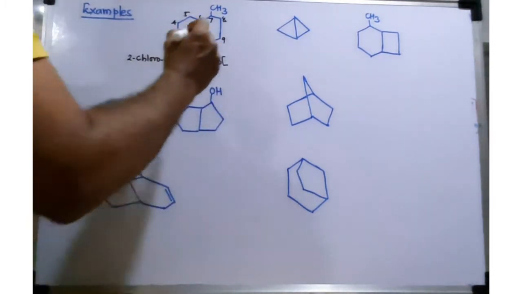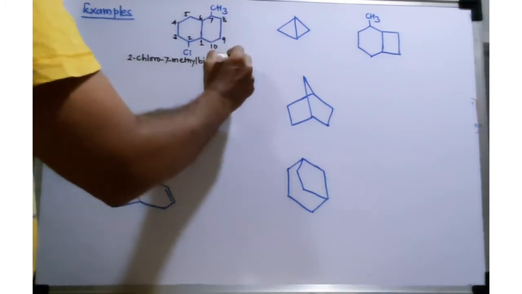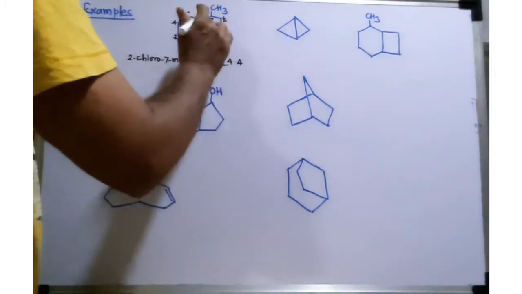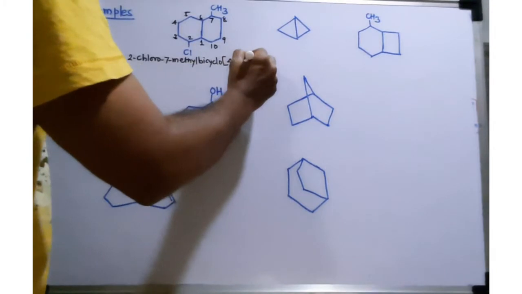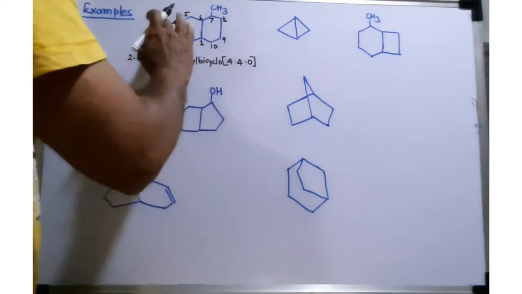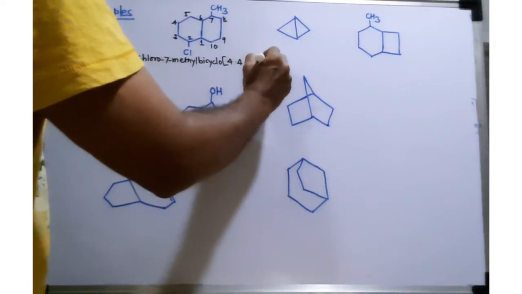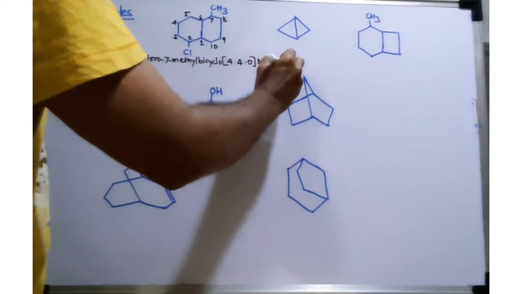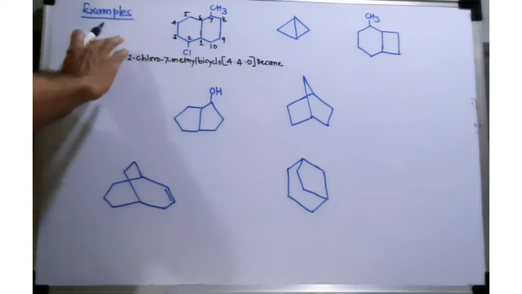in square bracket 1, 2, 3, 4.4, and the middle bridge has no carbon, so 0. And since there are 10 total carbons, this is a decane. So the IUPAC name of the first compound is this one.